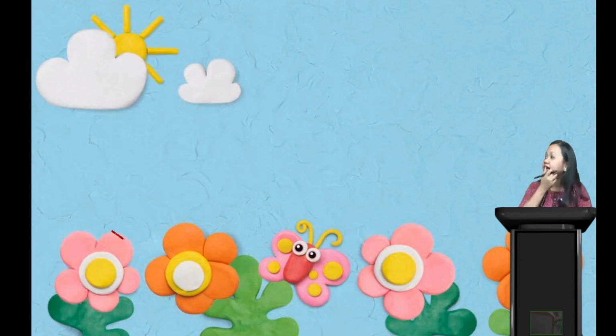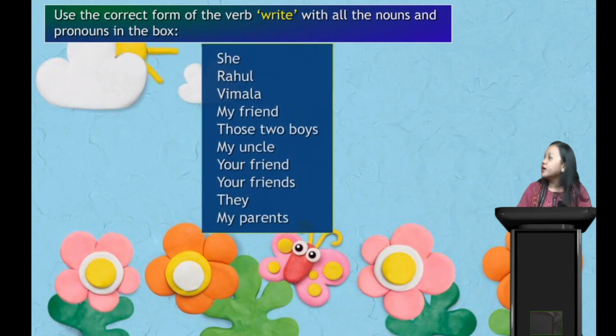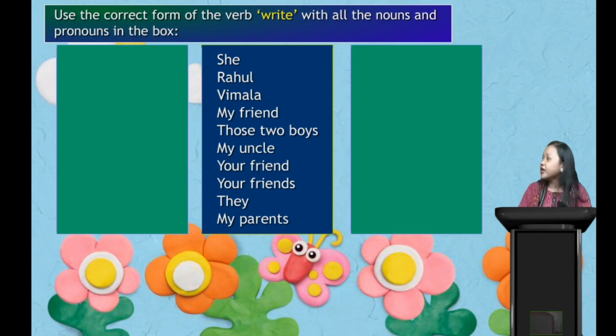Moving next, what can we see on the screen? It says use the correct form of the verb. Write with all the nouns and pronouns in the boxes. We can see a mix of nouns and pronouns on the screen: she, Rahul, Vimla, my friend, those two boys, my uncle, your friend, your friends, they, my friends. These are our nouns and pronouns. Now we have two boxes here: writes or write, where these belong.